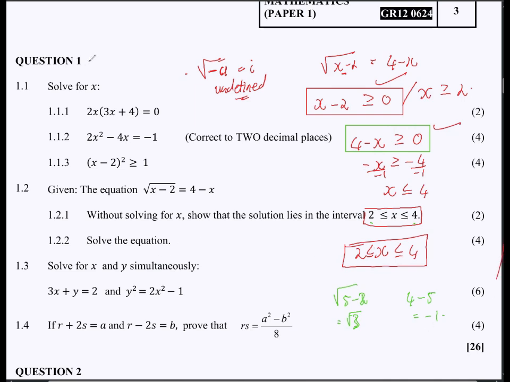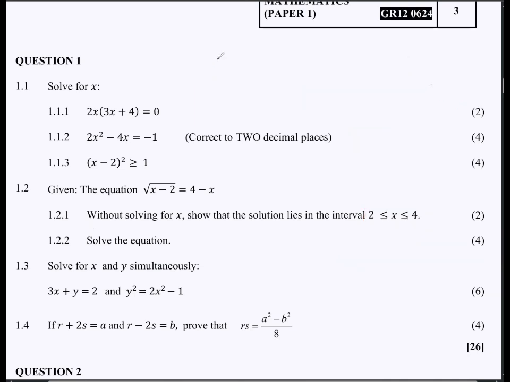Then, okay, so we have it like that. And then now 1.2.2 is asking us to solve the equation. So we are going to have 1.2.2. This is root x minus 2 is equal to 4 minus x. Now, obviously, we know that the problem is that we have a square root here. So the first step is to obviously get rid of that. How do we get rid of the square root? We square both sides. We know the effect of the square in something that has a square root is just to remove that square root.